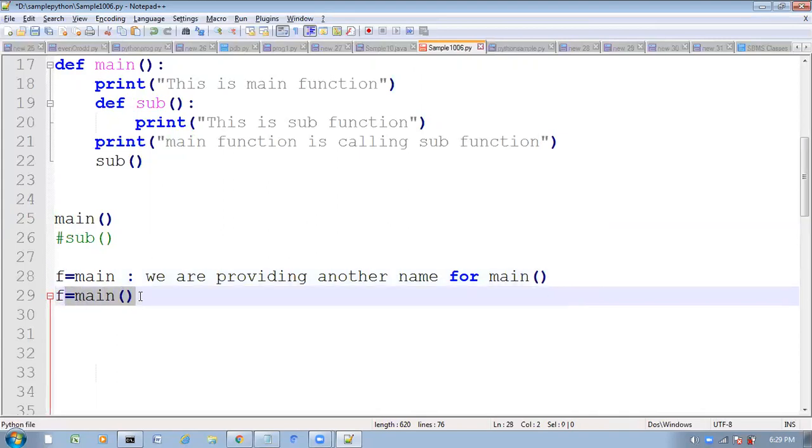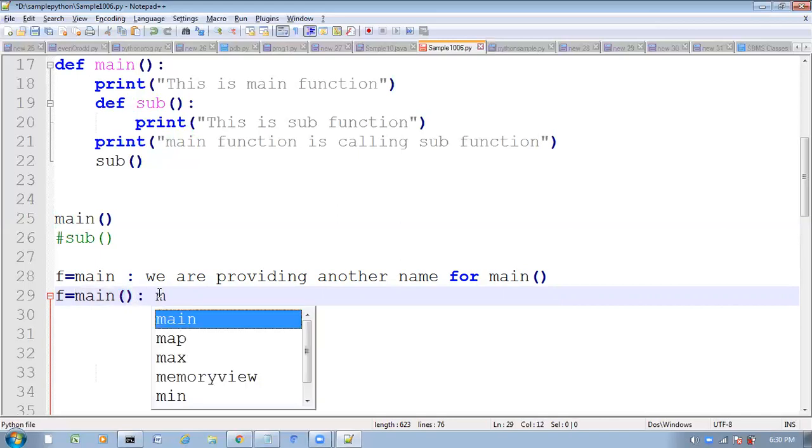What about this one? See, in this case main function will be executed and it will return some value. Whatever this main function is returning, for that we are creating an alias name. Here we are not providing an alias name for main function; after executing this main function, it will return some value. That value will come and be assigned to this f. So this reference variable will go for the output which is returned by this main function.